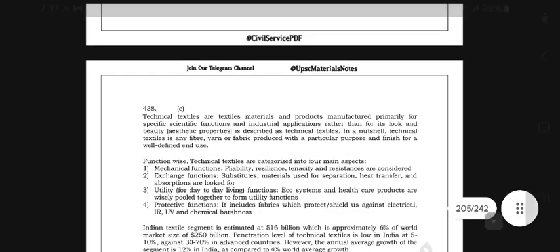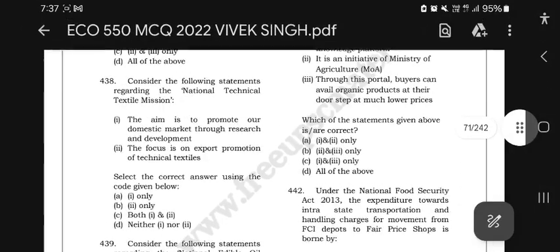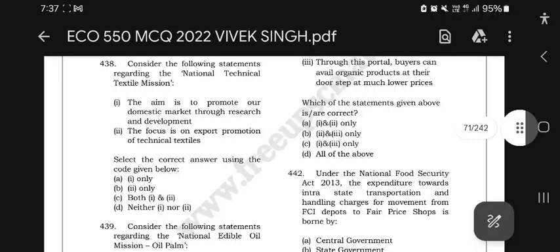Regarding the National Technical Textile Mission, it aims to promote the domestic market through research and development. The focus is also on export promotion of technical textiles, that is both 1 and 2.